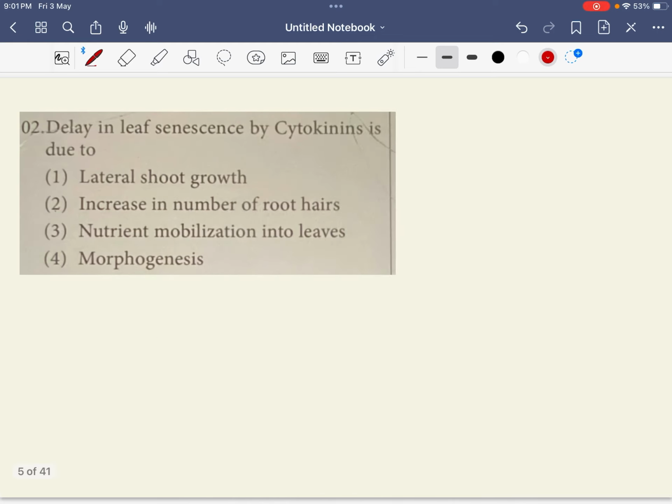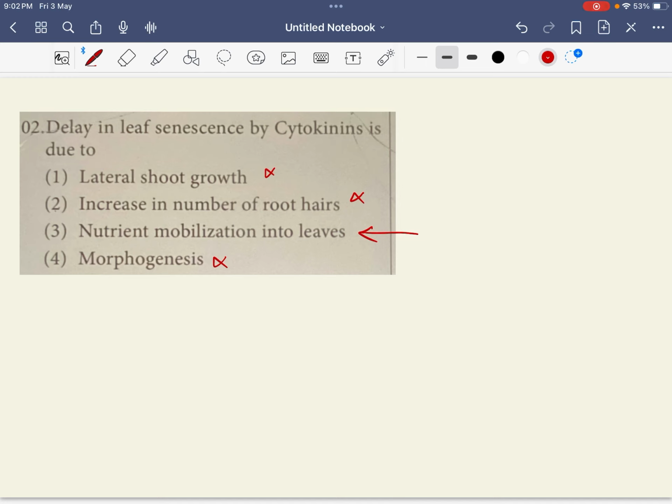Moving to the next question. The delay in leaf senescence by cytokinin is due to, not lateral shoot growth, not an increase in root hair, not morphogenesis, but yes, it's due to the mineral nutrient mobilization into the leaves.